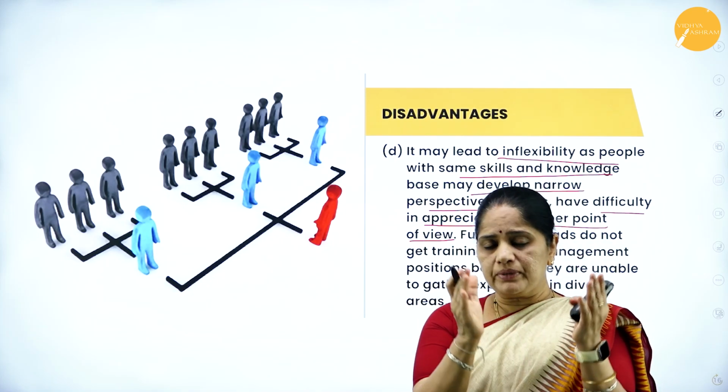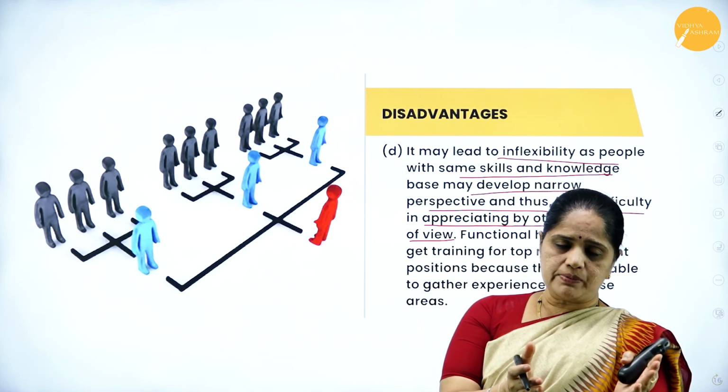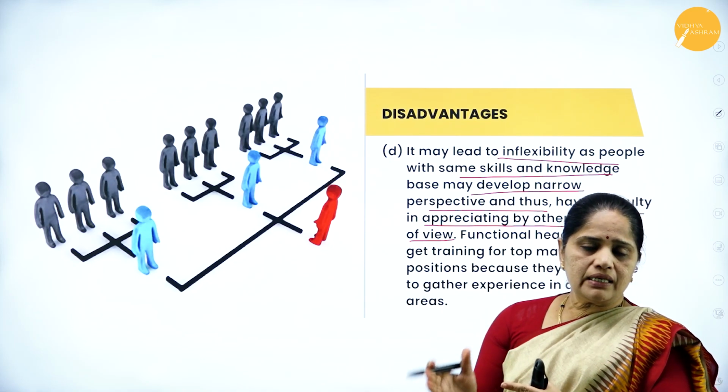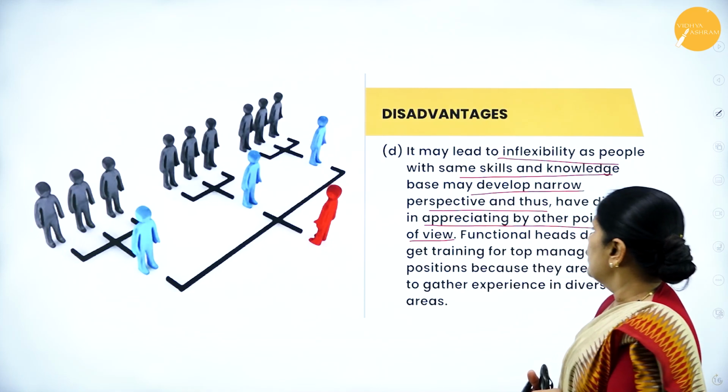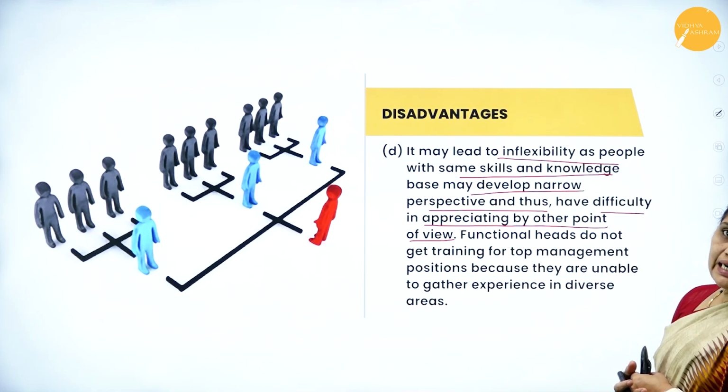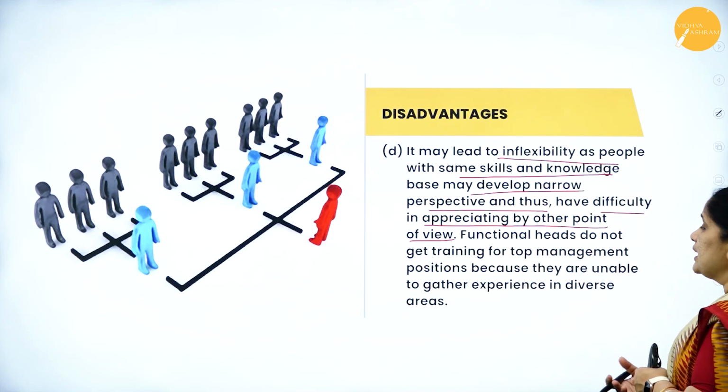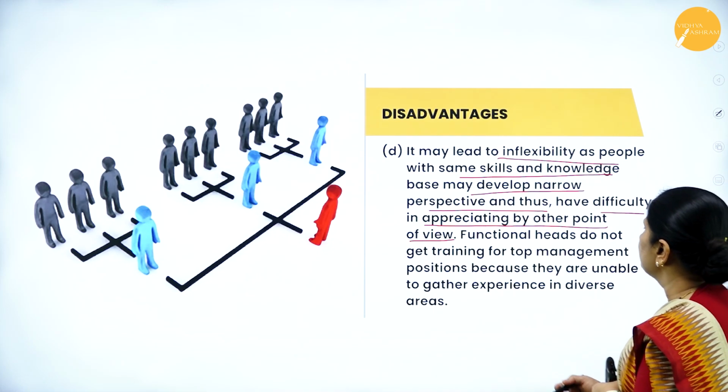Sales department people will have a narrow perspective of their job, and the department of HR will also have their own perspective. So they may have difficulty in appreciating each other's point of view.